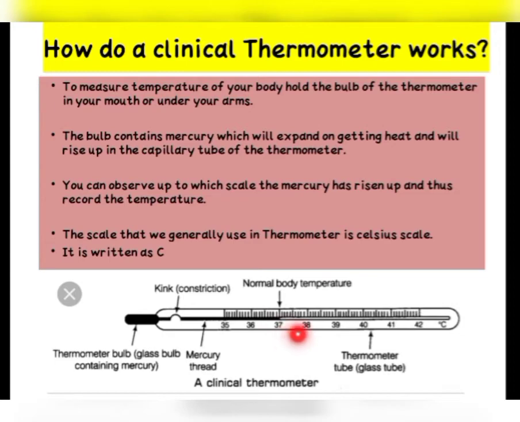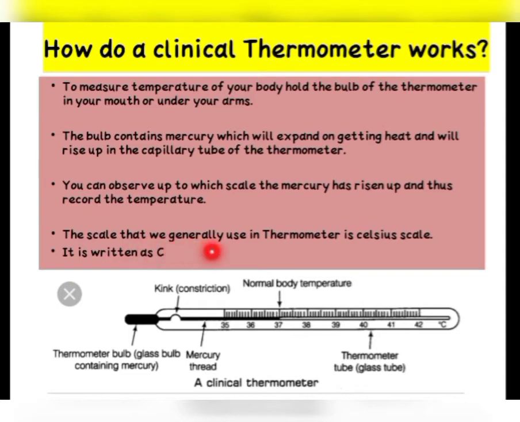That means if it is rising up to 37, this is the temperature of the person who is measuring it. If it rises up to 39, that means your body temperature is 39. If it rises up to 35, that means your body temperature is 35.